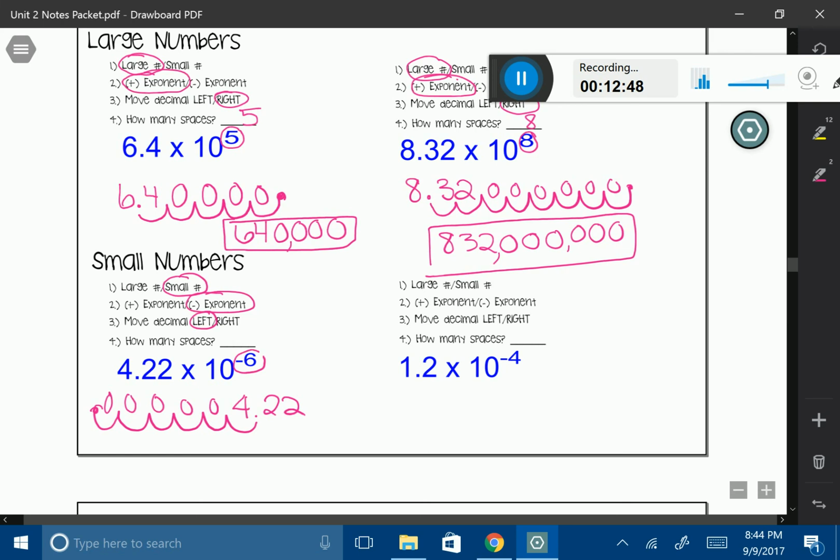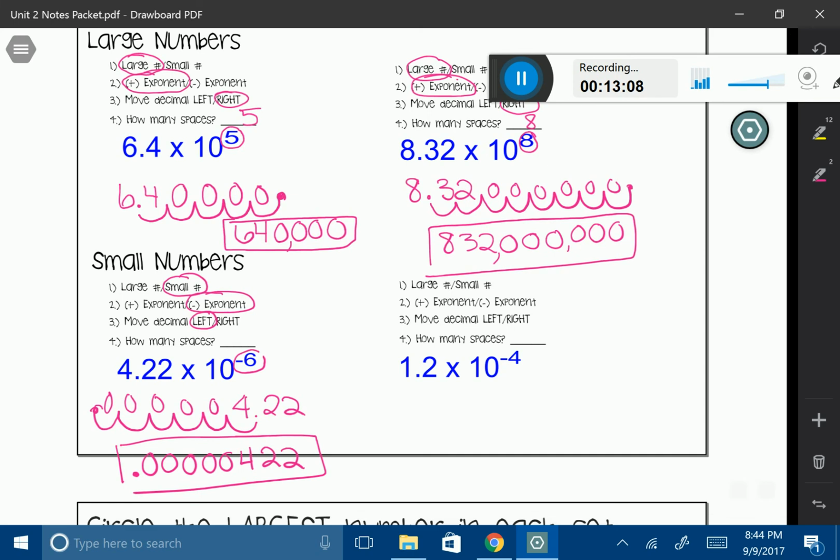Now, remember what my small numbers looked like. They actually had the decimals inside them. So I'm going to write it as 0 decimal 0, 0, 0, 0, 0, 4, 2, 2. That is my small number represented and converted from scientific notation to standard form. Another small number.